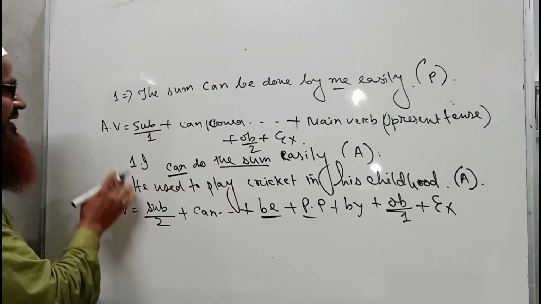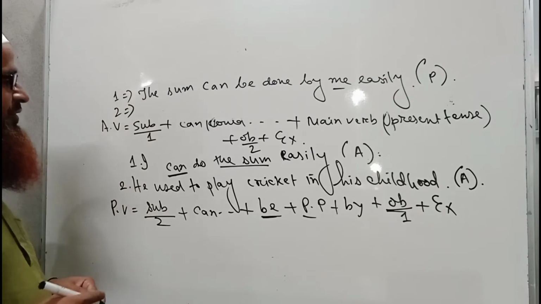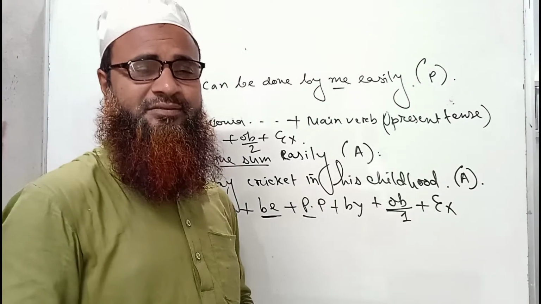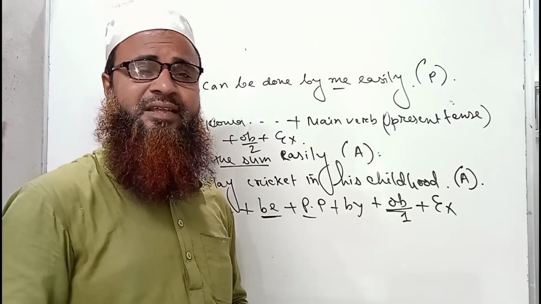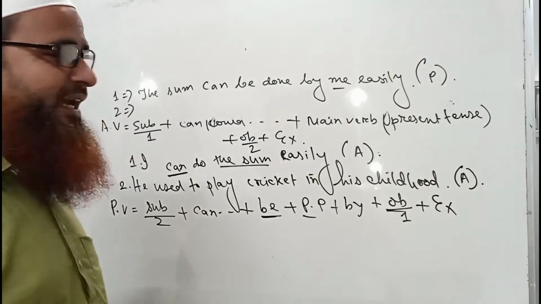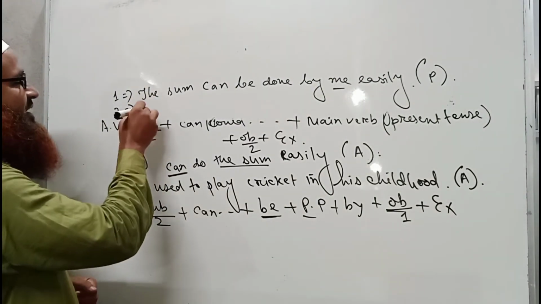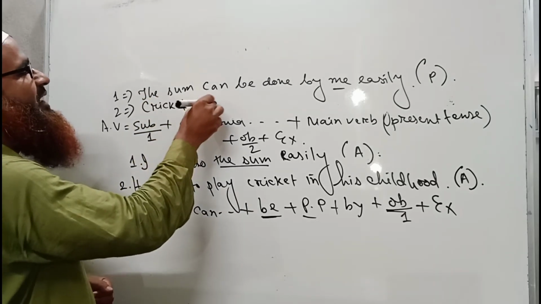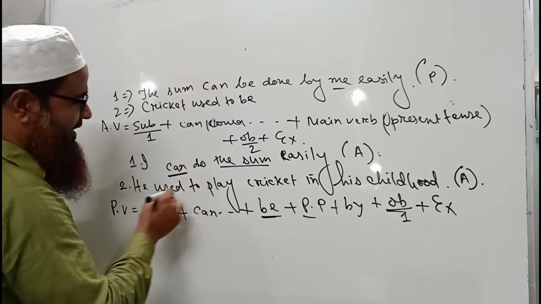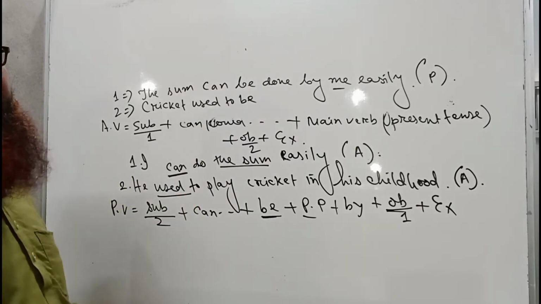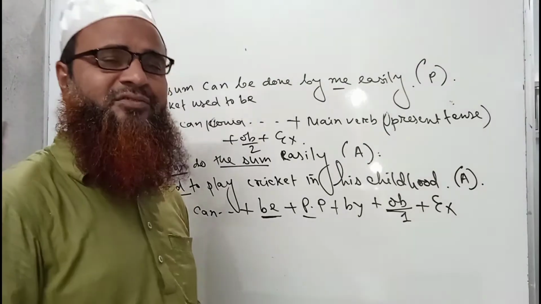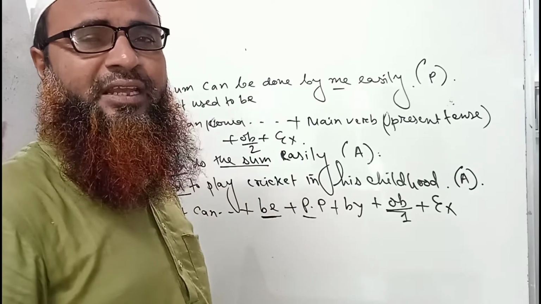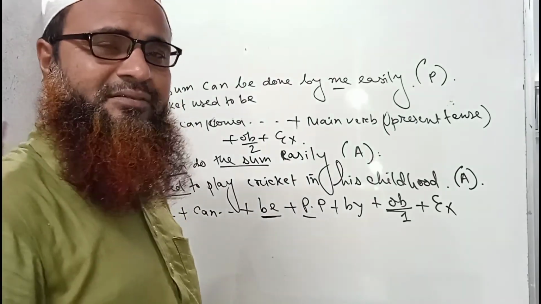Again sentence number 2: he used to play cricket in his childhood. So what did he used to play in his childhood? Definitely the answer is cricket. So cricket is the object here, and we have to use it as a subject. So cricket used to be, we have to use this word only. Whatever model is present in the sentence, we have to use that model only. We cannot use another model instead of the existing model in the sentence.